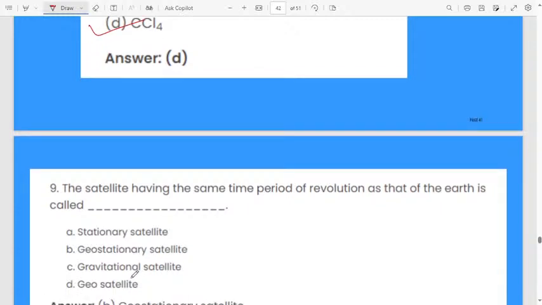Next, the satellite having the same time period of revolution as that of the earth is called. Yes, very easy question. The satellite having the same time period as the earth's period of revolution, what is the name of that satellite? What will we call it? First option stationary satellite, second geostationary satellite, third option gravitational satellite, fourth geosatellite.